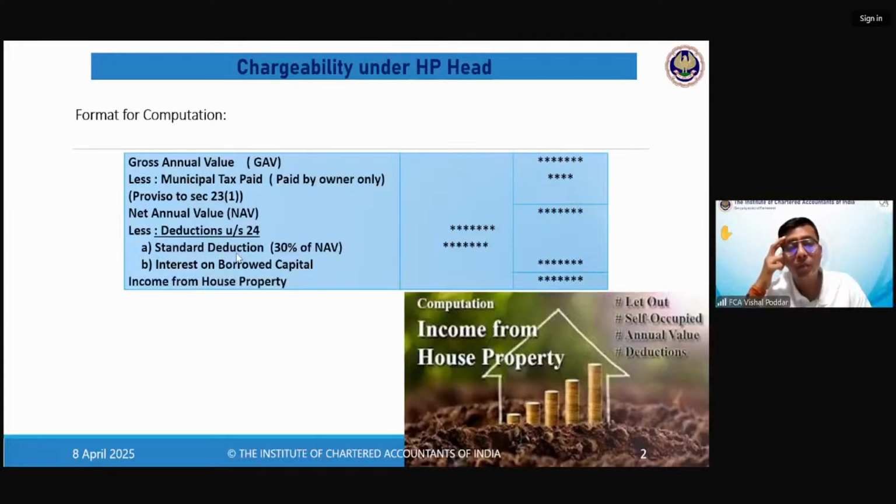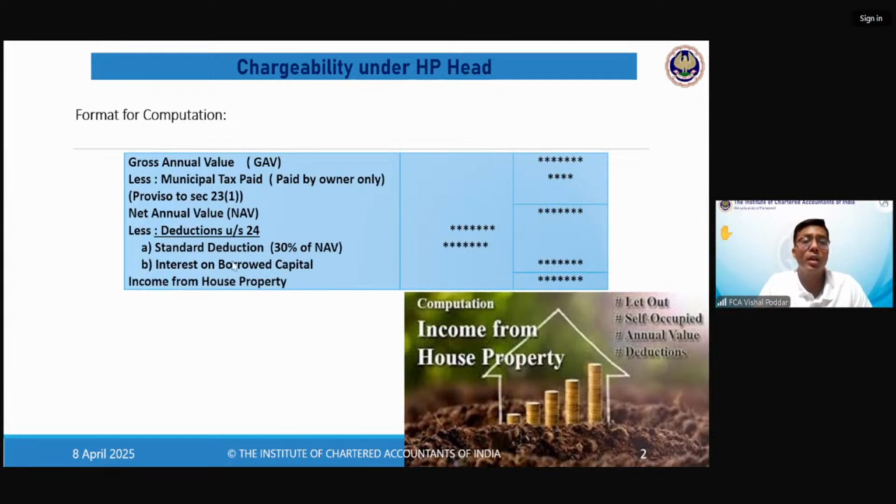Standard deduction. This is what I have to keep in mind, because some questions will not say to deduct 30%. Standard means fixed, standard means compulsory. So wherever standard deductions are given in any head or provision, you have to deduct them compulsorily. So 30% of this NAV, 2,40,000, comes to 72,000. I will deduct it without being told in the question. This is what standard is.